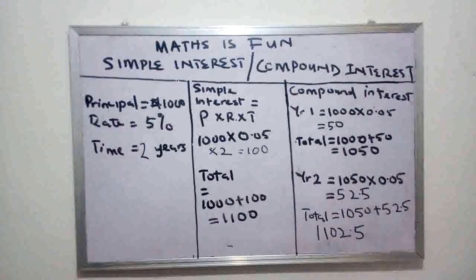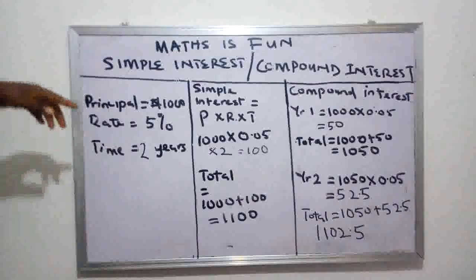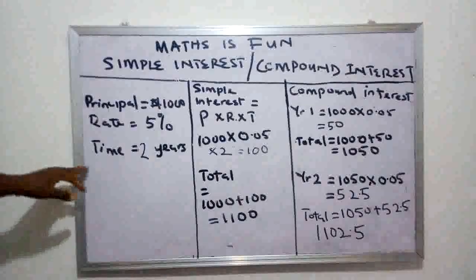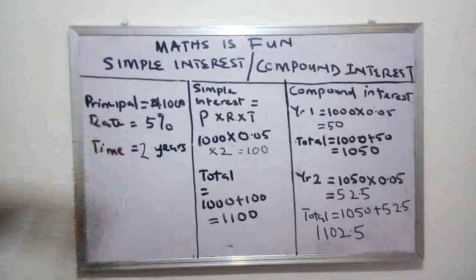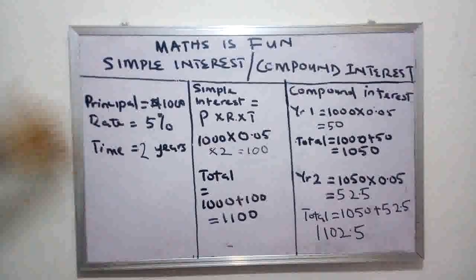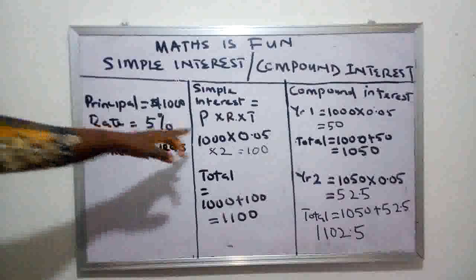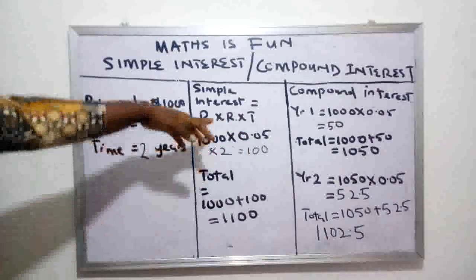The R is the rate. And that rate is what we said earlier, that is a 5% annual interest. All right, and then the T is the time. She's paying that over a period of how many years? 2 years. So the time here is the 2 years. To get the simple interest, we simply multiply P times R times T. So P, which is 1,000, multiplied by 0.05 times T, which is 2 years.